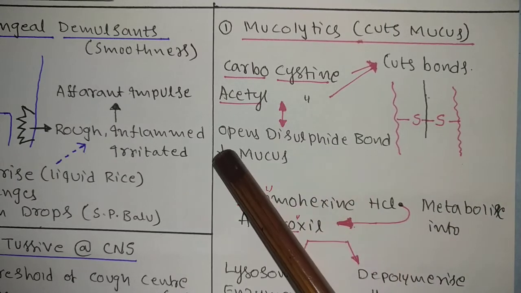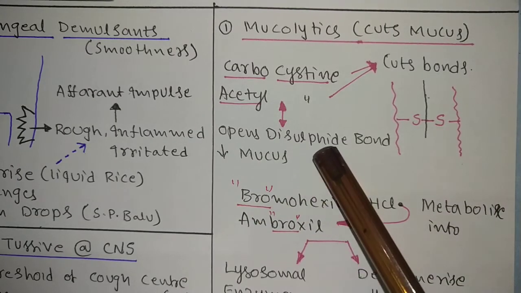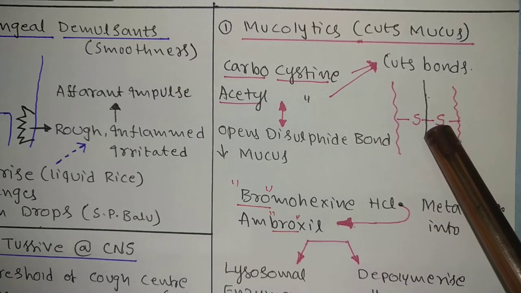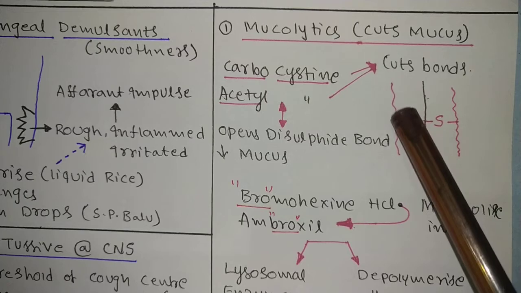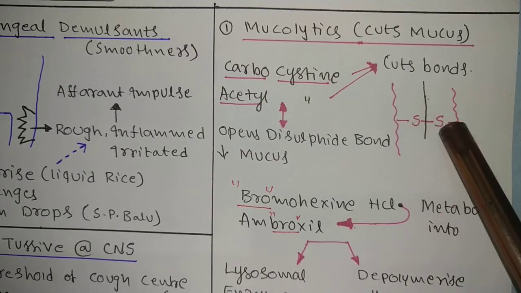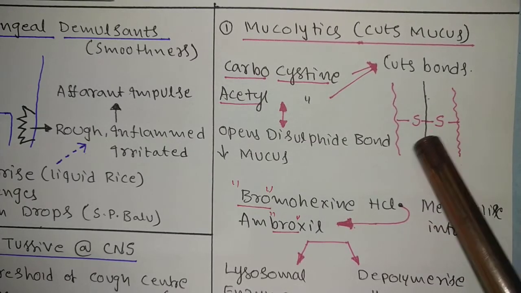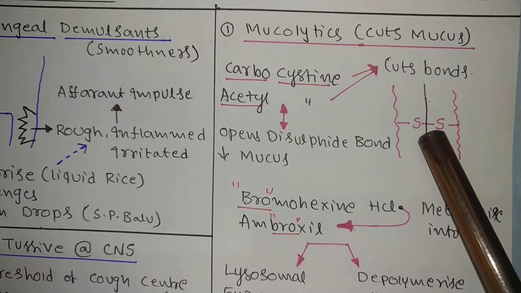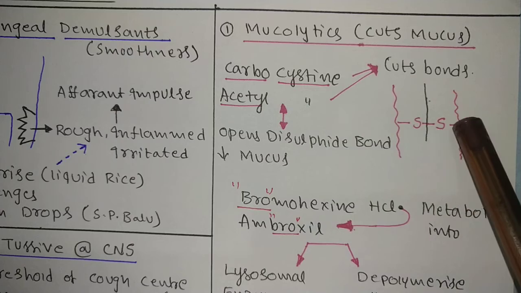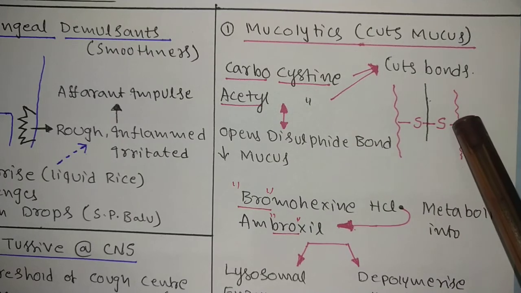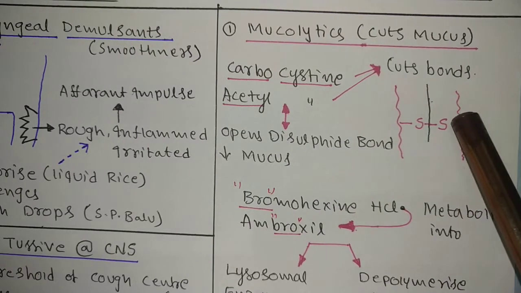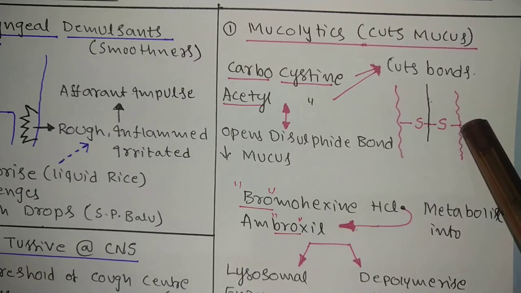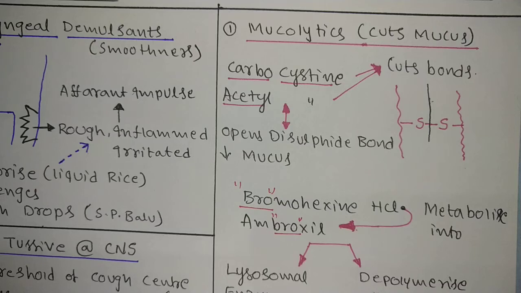They open the disulfide bond. There are disulfide bonds present in the mucus. These are all mucus chains, and the mucus chain is linked with disulfide bonds. So these two drugs cut the disulfide bond. Automatically what happens? The chain will be separated. So mucus viscosity will be reduced, mucus volume will be reduced, and it expels easily from the throat.